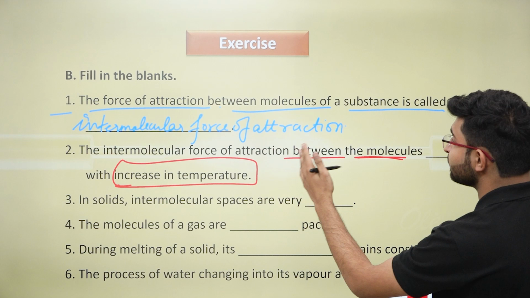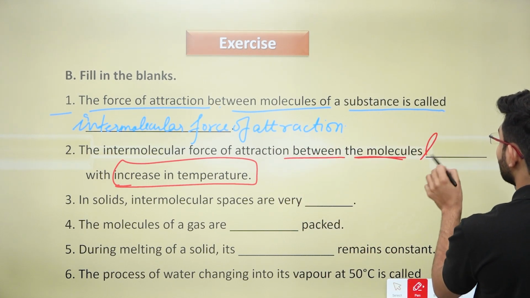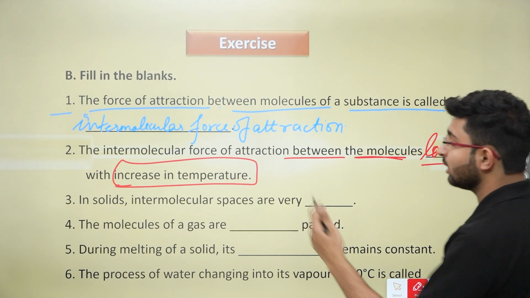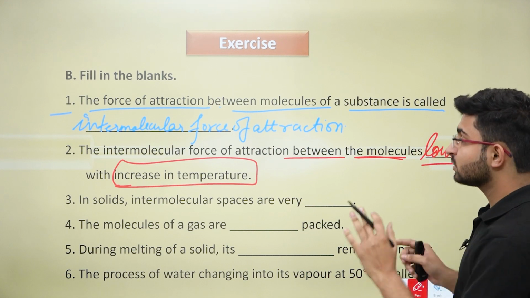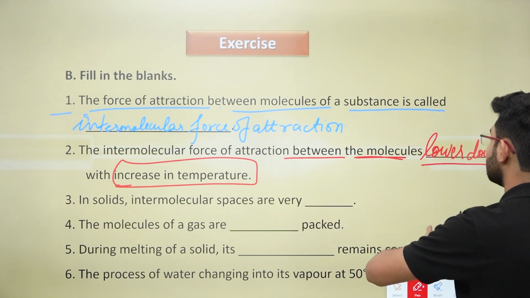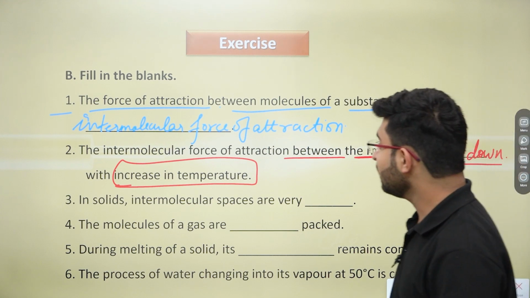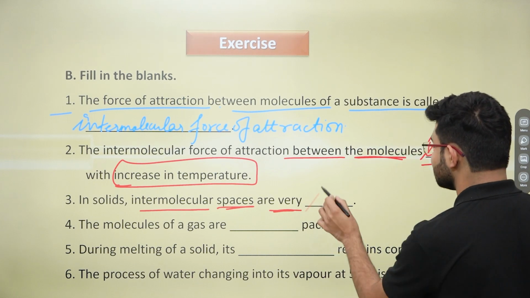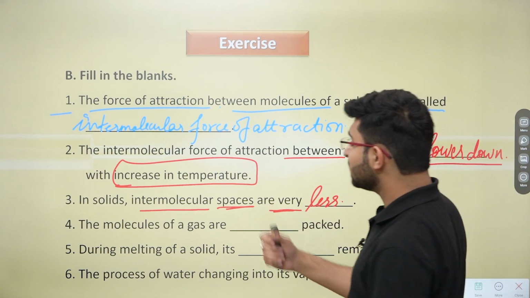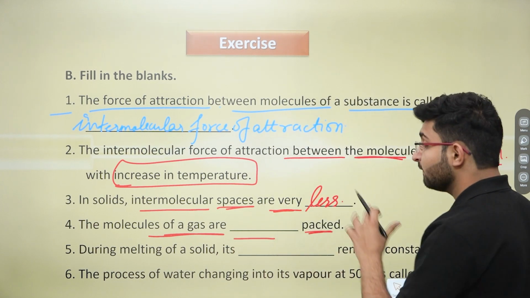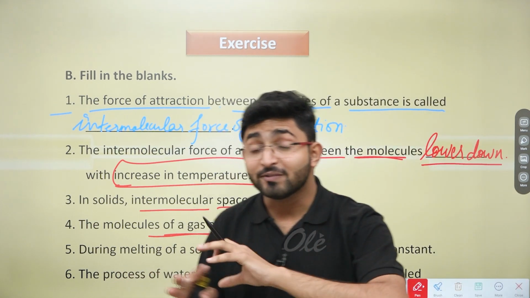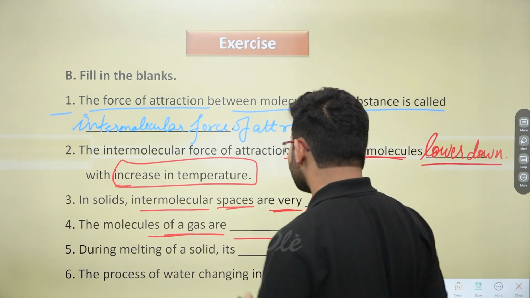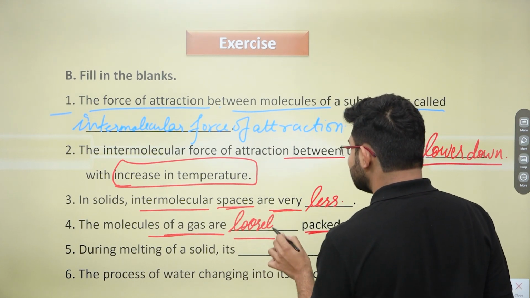So the intermolecular force of attraction between the molecules lowers down with increase in temperature. Now in solids, we know that intermolecular spaces are very less. Then the molecules of a gas are dash packed. When we are talking about gas, the molecules are very loosely packed, and that's why they are moving here and there in any random direction. So you can write here that they are loosely packed.